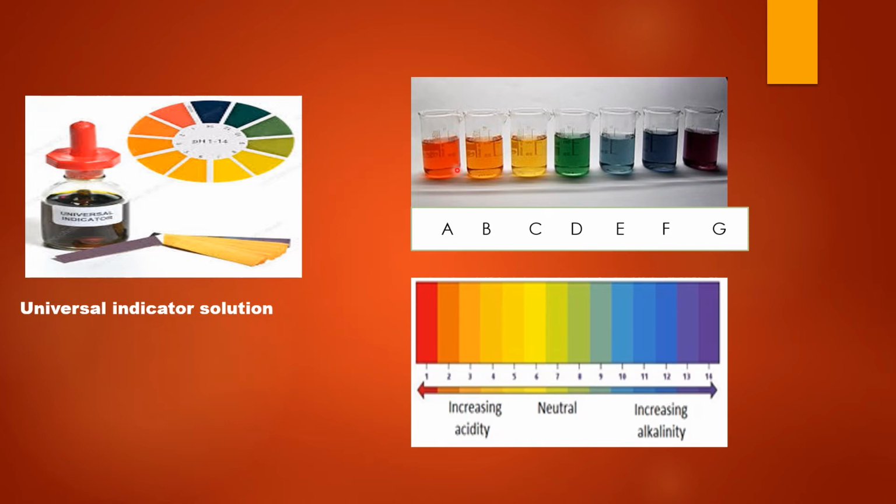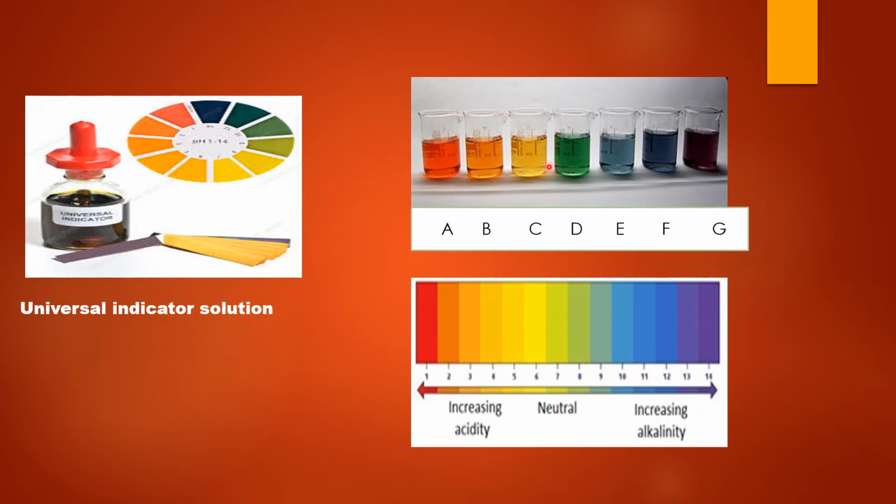So I want to identify whether the given solution is acidic, basic or neutral. So what I have to do is, in the beakers, 2 to 3 drops of universal indicator solution are to be added. Note the color change shown by the solution in each of the beakers. Here you will see that in beaker A the solution has become reddish, in beaker B it is orange, in beaker C yellow, beaker D green, E is light blue, F is dark blue, and in beaker G the solution has become purple or violet in color.